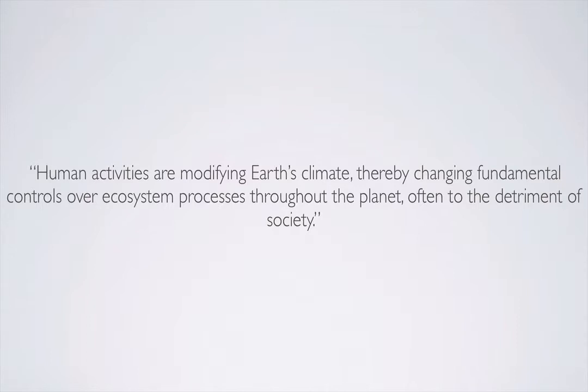Now, that being said, we still have to think about humans and how humans are impacting climate. And this is one of the ways that humans impact ecosystems, is by modifying climate. We talked about that just a little bit ago. And the authors state that human activities are modifying Earth's climate and changing the fundamental controls over ecosystem processes throughout the entire planet, often to the detriment of society. They include the detriment of society idea because the changes in climate that we're causing are causing really big impacts. And the effects are strong. And these often are detrimental. Some of them might be positive, some of them might be negative.